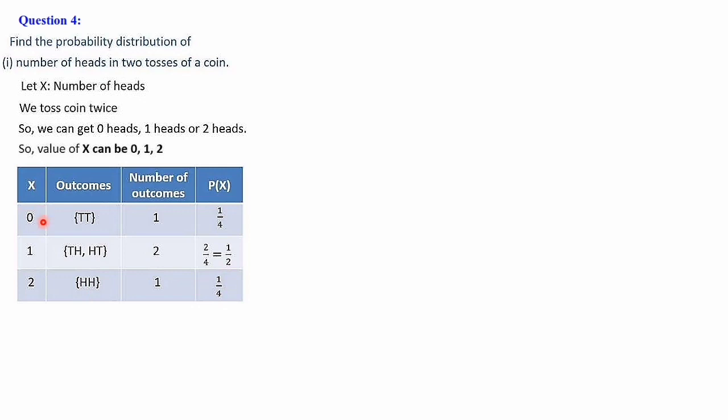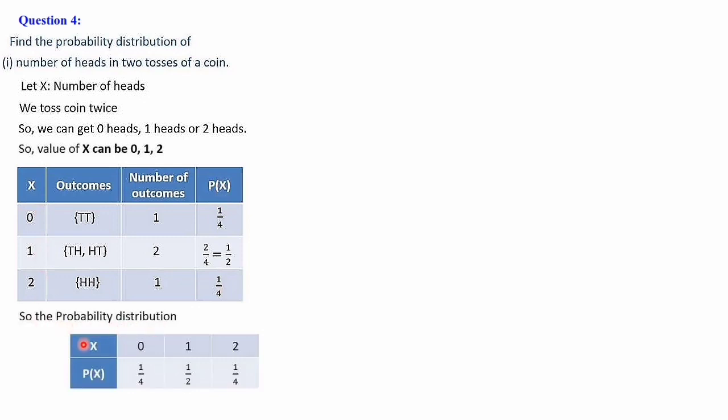So the probability is 1 divided by 4. The corresponding values of x we have written, and the corresponding probabilities also are written. So the probability distribution is: x values 0, 1 and 2. Corresponding probabilities, that is P of x when x is equal to 0 is 1 by 4. P of x when x is equal to 1 is 1 by 2. P of x when x is equal to 2 is 1 by 4.